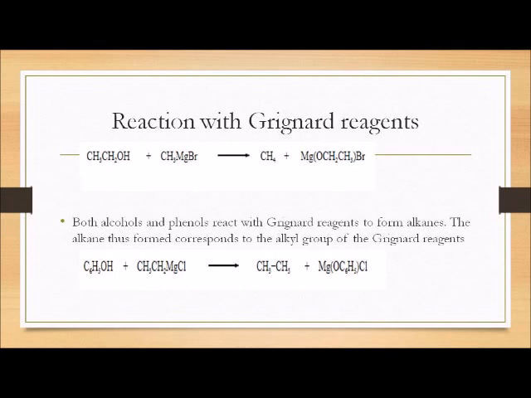Reaction with Grignard reagent. When alcohols or phenols react with Grignard reagent, they produce alkanes, hydrocarbons. Both alcohols and phenols react with Grignard reagent to form alkanes. The alkane formed corresponds to the alkyl group of the Grignard reagent. When phenol, C6H5OH, reacts with CH3CH2MgCl, it will form ethane, not benzene, because it always forms the alkane of the alkyl group of the Grignard reagent.